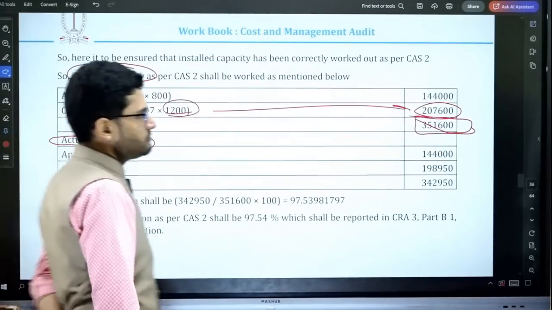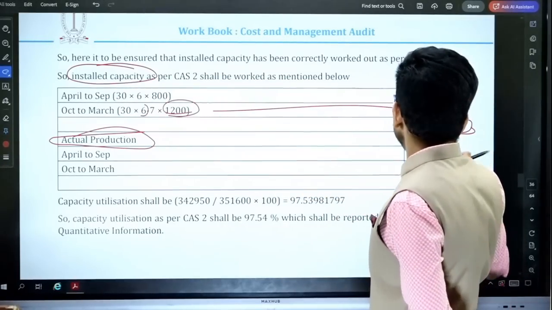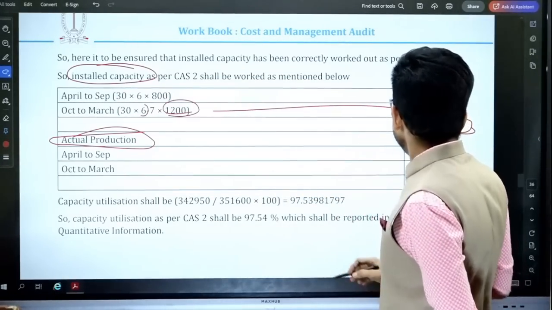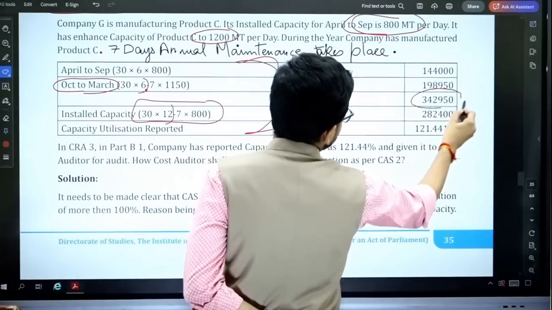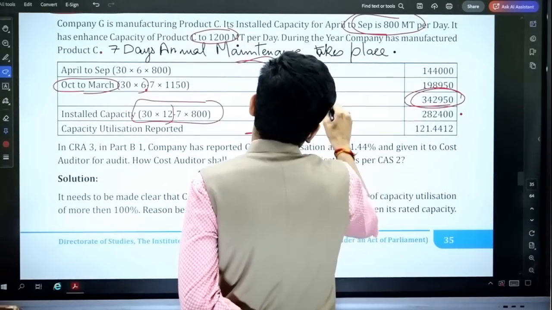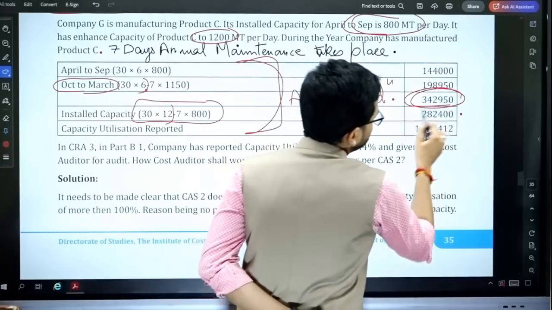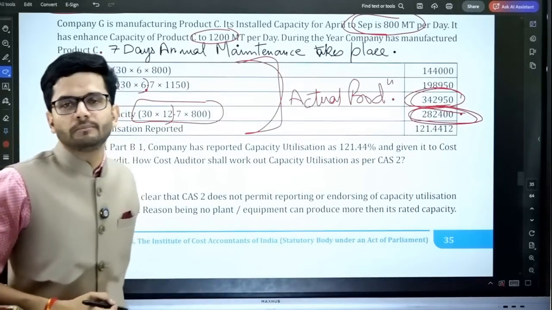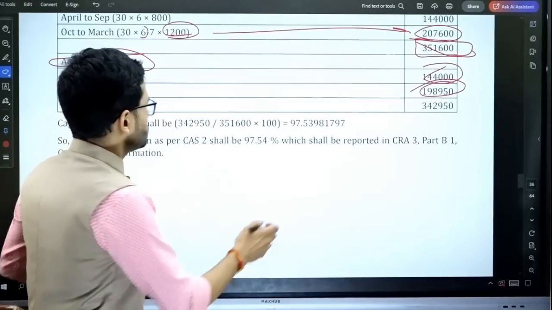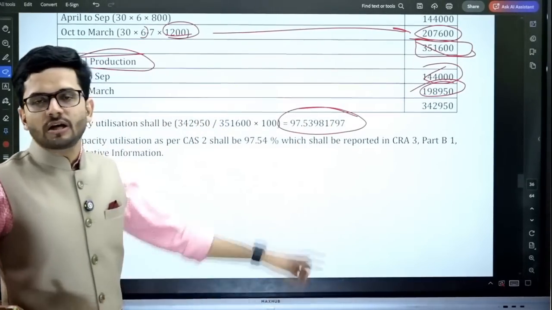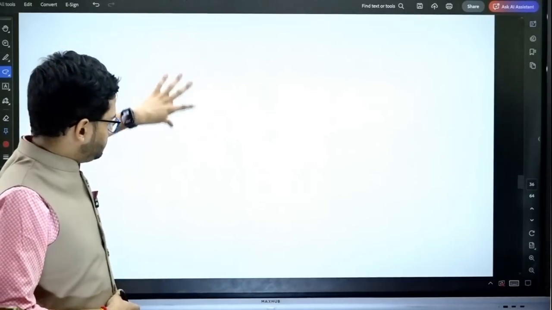Now what is the actual production? Actual production from April to September is 144,000 and 198,950, which is already given in the question, guys. That is 342,950. This is the actual production, and we are taking it as it is. It was just that the installed capacity was wrongly computed in the question. So we have rectified the installed capacity, and the capacity utilization comes to this particular figure. That is how the question is required to be solved.